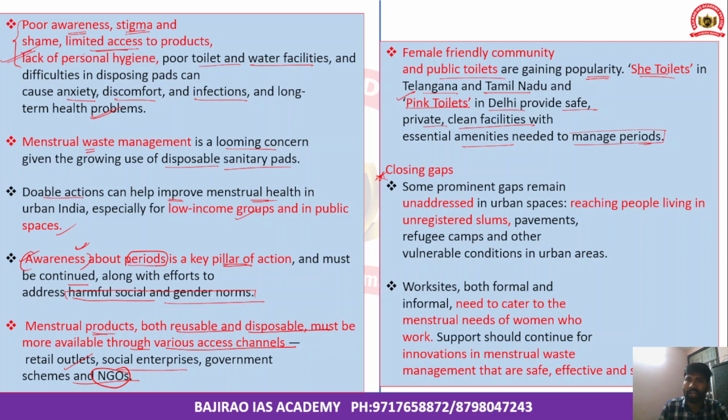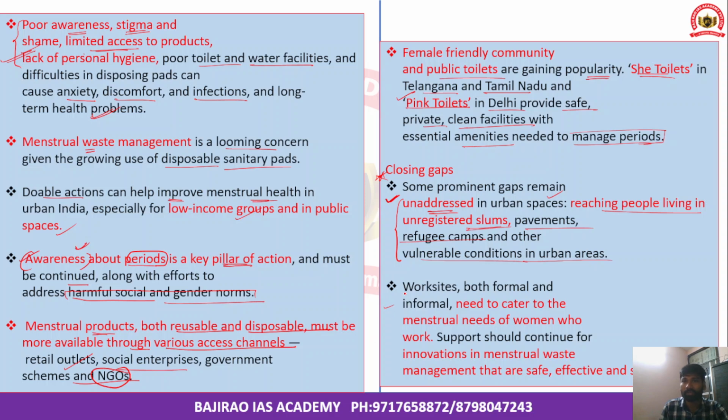Now some prominent gaps remain unaddressed. So what are those gaps? Those gaps, particularly seen in urban areas, include reaching people living in unregistered slums, pavements, and refugee camps and other vulnerable conditions in urban areas. Generally these people do not have access to sanitation, housing, and other basic facilities. So therefore there is a need to reach out to these people and enhance their awareness about menstrual hygiene.